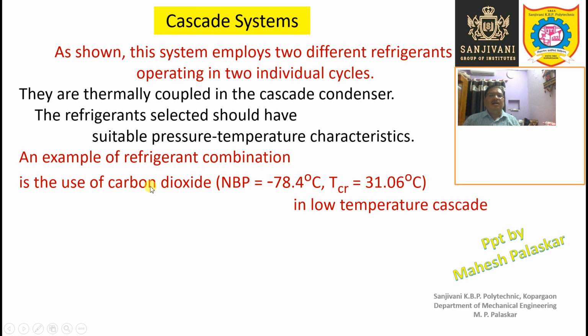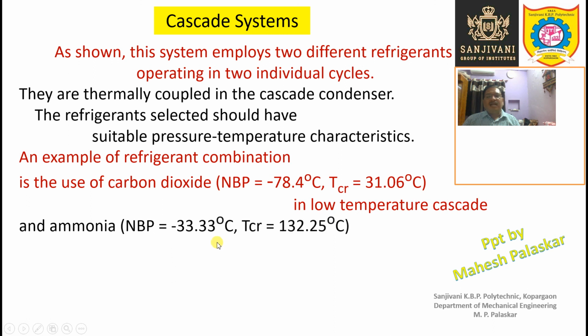This carbon dioxide we use in the lower temperature cascade system, and another refrigerant like ammonia. Both carbon dioxide and ammonia are eco-friendly refrigerants, and the boiling point of ammonia is minus 33.33 degrees centigrade, which is higher than the boiling point of carbon dioxide.